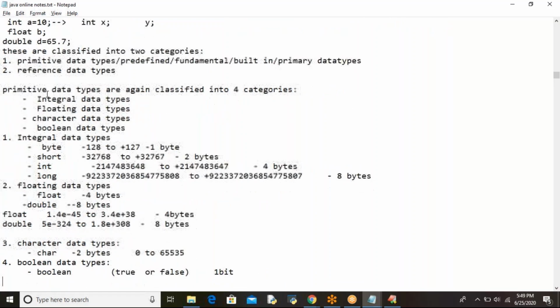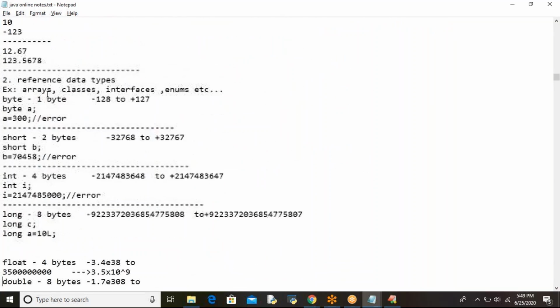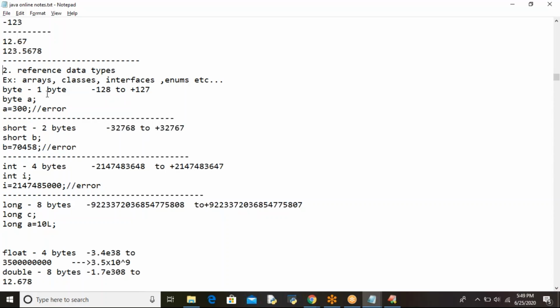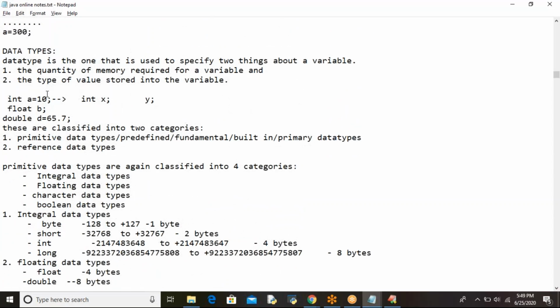And next, data type. Okay. So what is meant by data type? First of all, let me explain. If there is no data type in Java, then what is the problem? First of all, I'll explain to you.